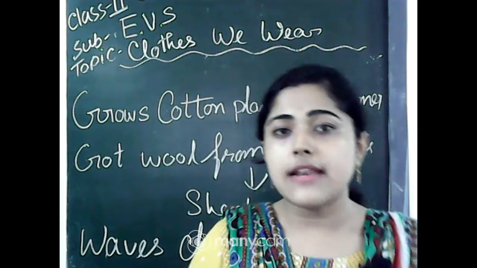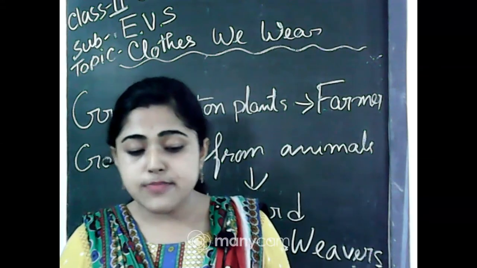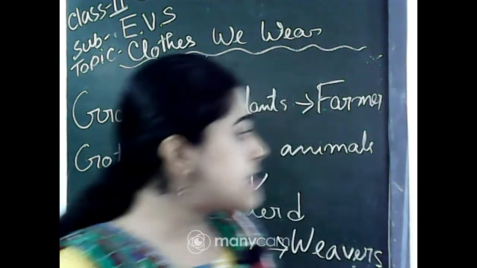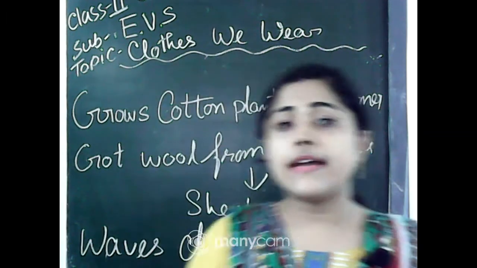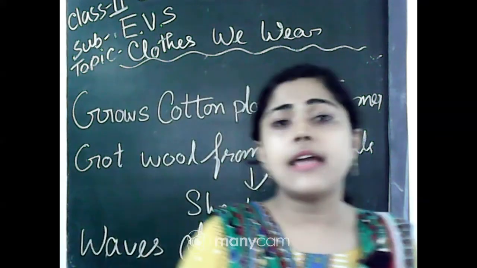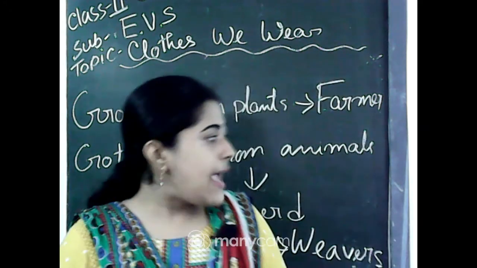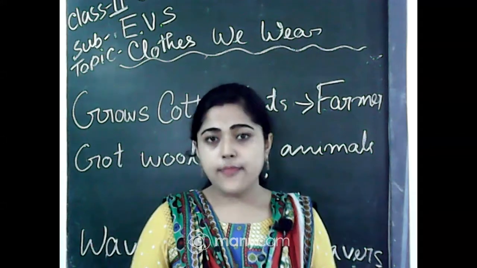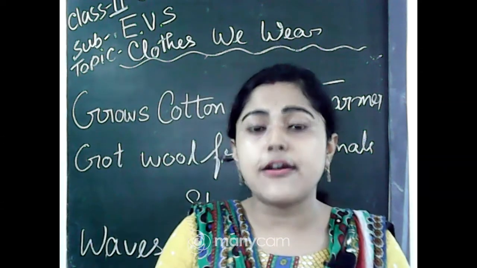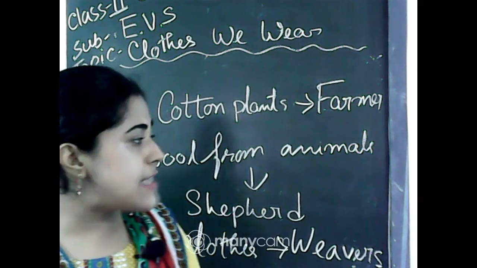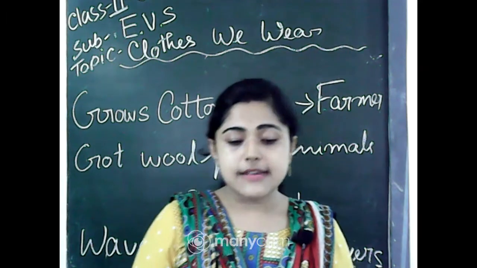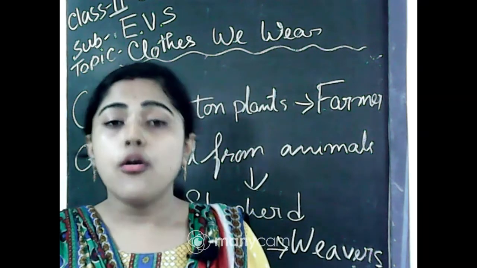Next we learned about those people who rear sheep for wool, the hair of the sheep, camel and rabbit, to make wool. Those people we call the shepherd. The shepherd rears sheep for wool.